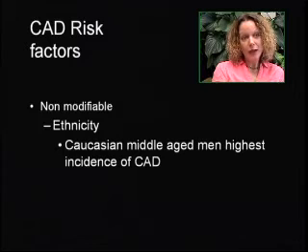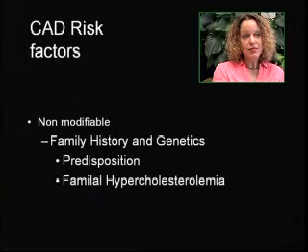Another non-modifiable risk factor is ethnicity. Caucasians have a higher incidence of coronary artery disease. And family history and genetics also play a role. For example, someone can be predisposed to develop coronary artery disease or hypercholesterolemia, which is increased cholesterol in the blood, just due to your family genetics.